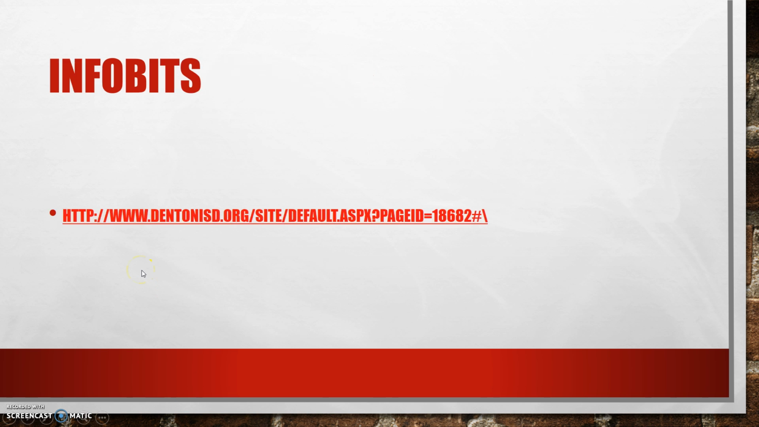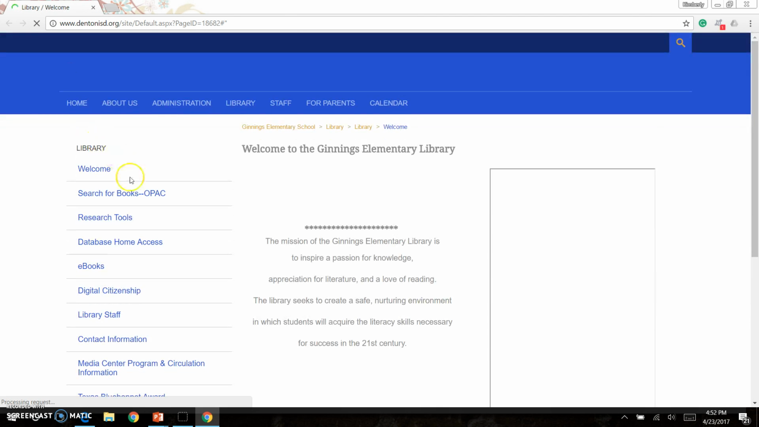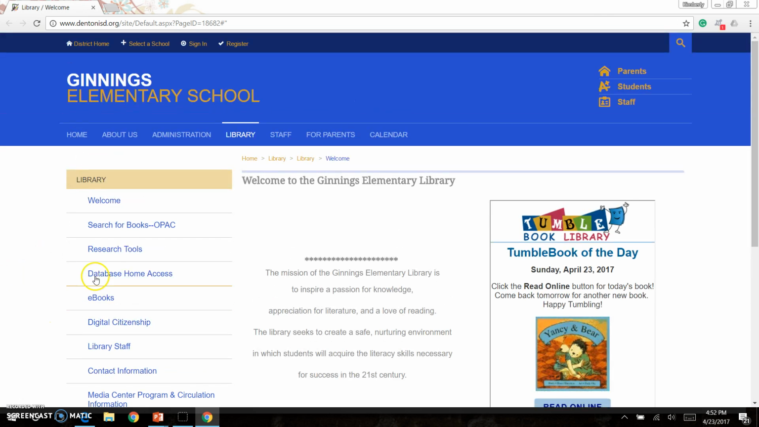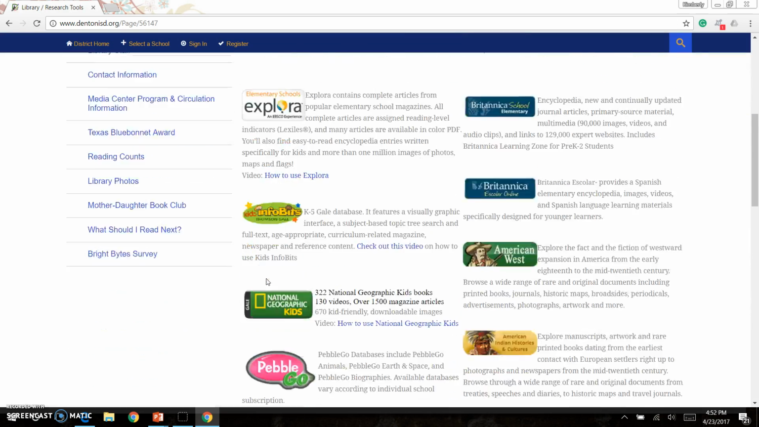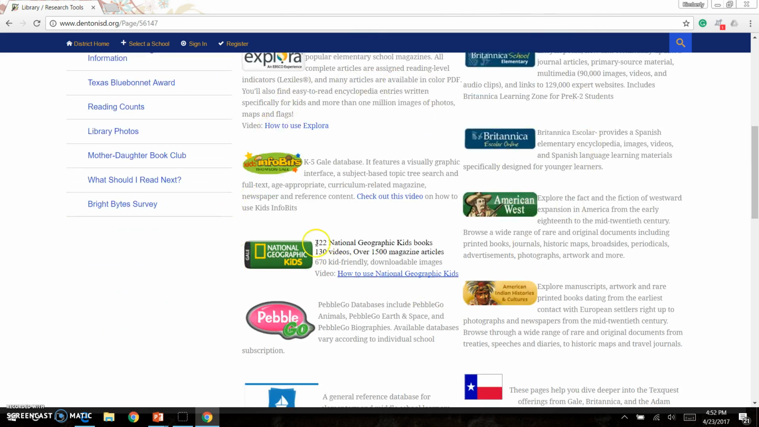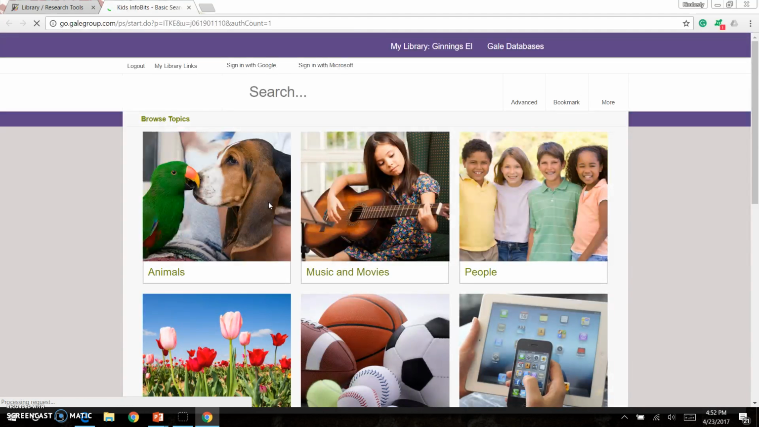So we're going to take a look at Infobits. We're going to start from our school library page. We're going to click on this link right here that's called Search Tools. From the Search Tools, we're going to scroll down. These are all of the databases that are available to you. Today, we have chosen to look at Kids Infobits by Gale. When we click on Infobits, it will pop up for us.